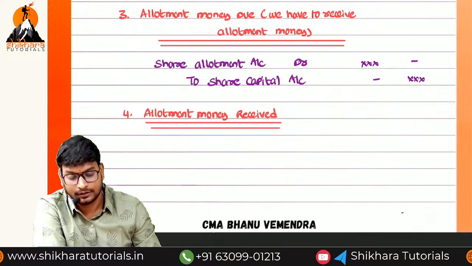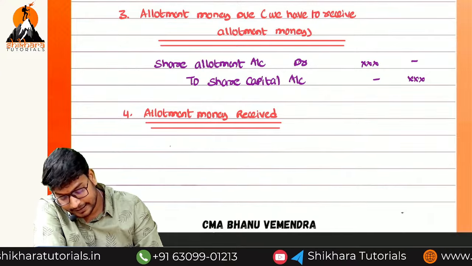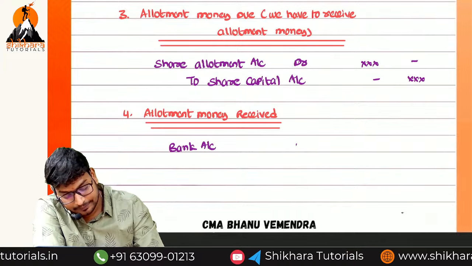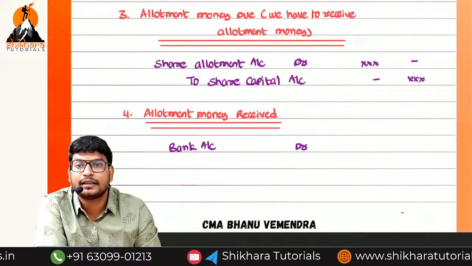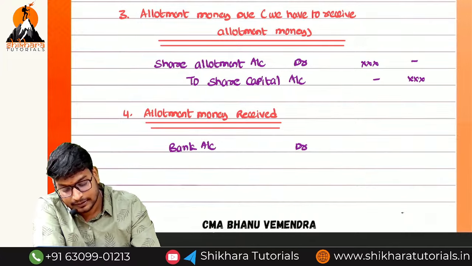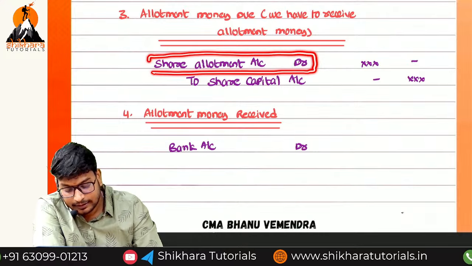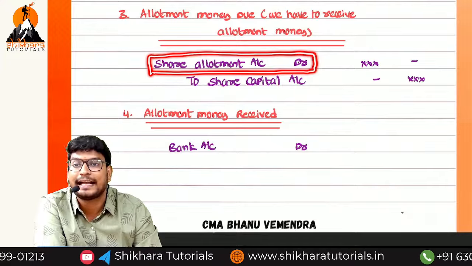If you receive anything, what will be debited? Bank will be debited. Can we write the person name? We cannot write the person name, but the dummy account which we debited in the third journal entry, what do we need to do now? We have to do the cancellation.